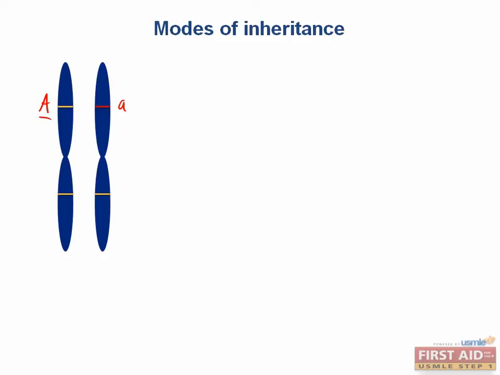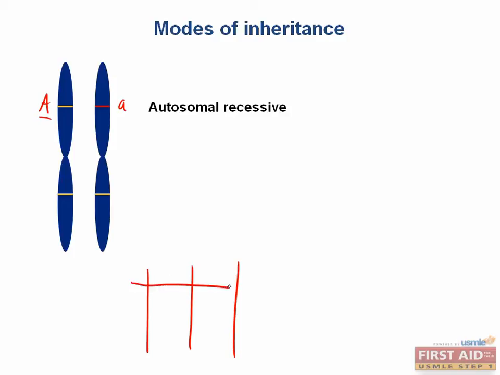So what type of inheritance pattern is this? This would be autosomal recessive. To inherit an autosomal recessive trait, both parents have to be at least carriers, which means they have one functional allele and one defective allele. So they don't have the trait, but they can pass it to their offspring. If they are both heterozygous, then what's the chance that their offspring gets the defective allele from each parent? They would have a 25% chance, because each parent has a 50% chance to give a defective allele and a 50% chance to give the functional one.